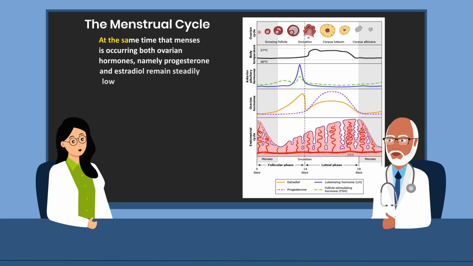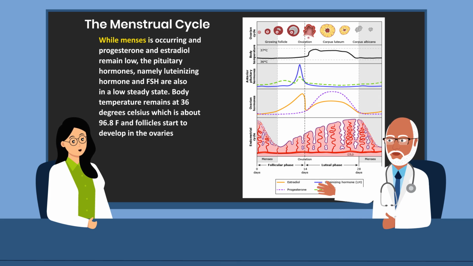At the same time menses is occurring, both ovarian hormones, namely progesterone and estradiol, remain steadily low, as depicted in the diagram.